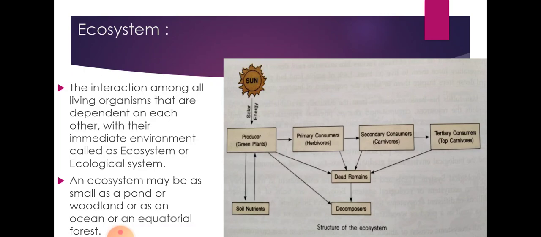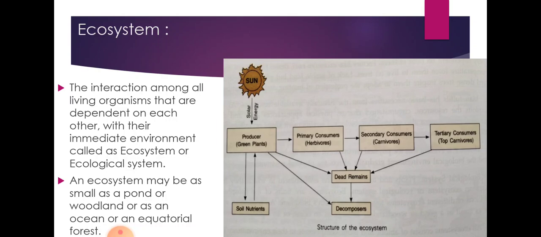That is called the immediate environment, where they interact with each other. That is called an ecosystem, also known as an ecological system. For example, it can be a small pond, woodlands, oceans, or an equatorial forest. So why are these examples there?